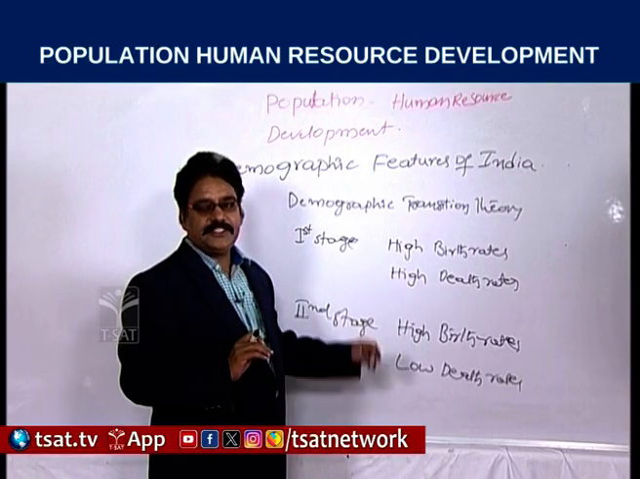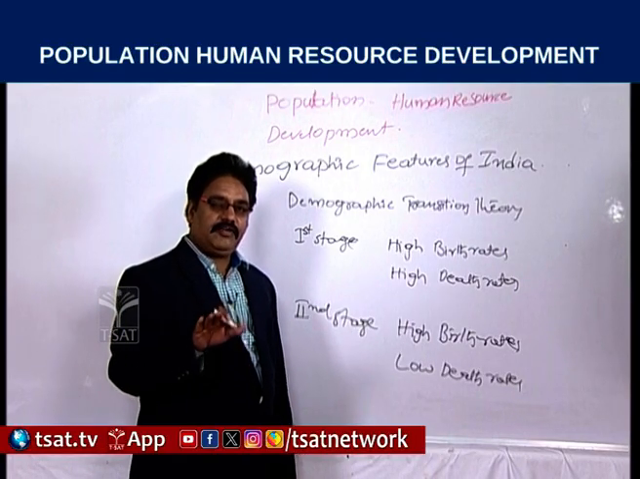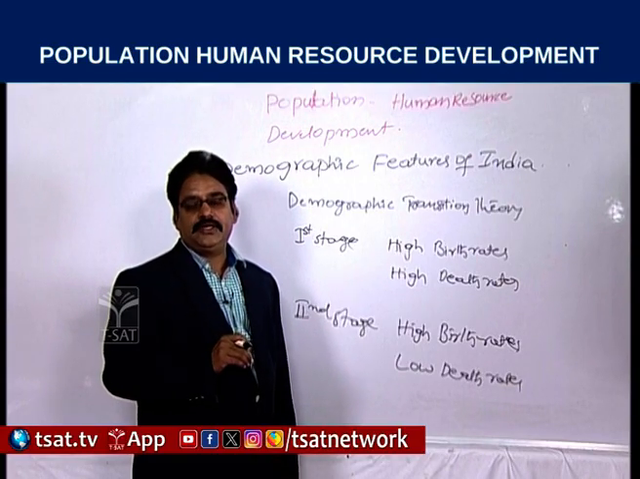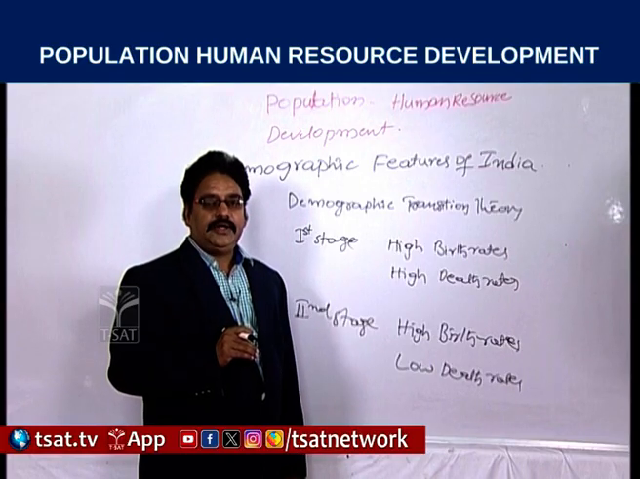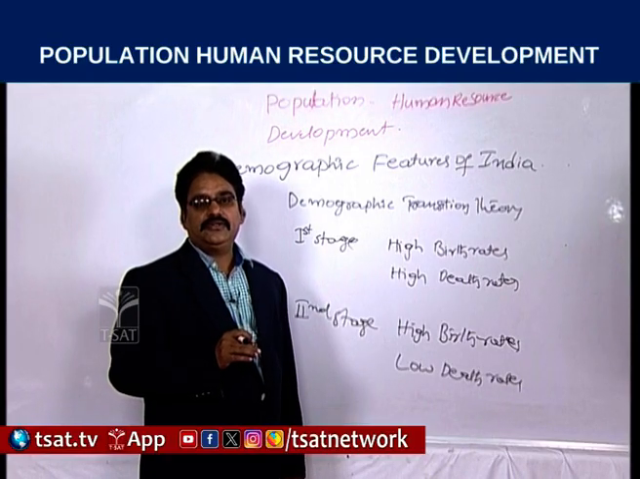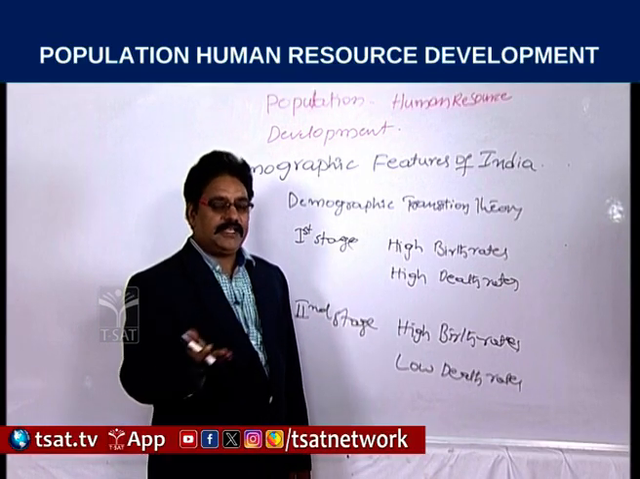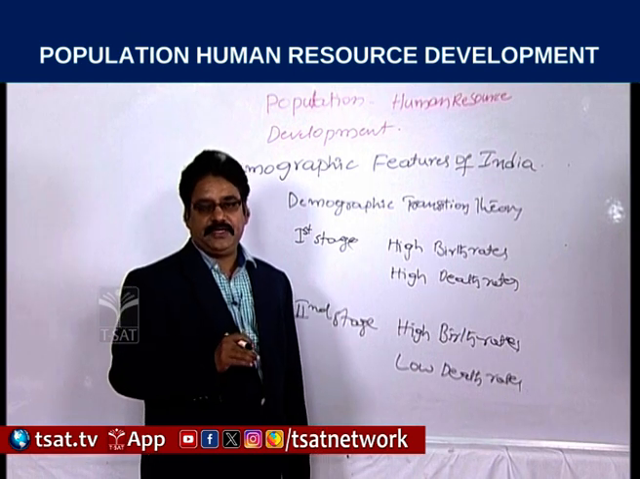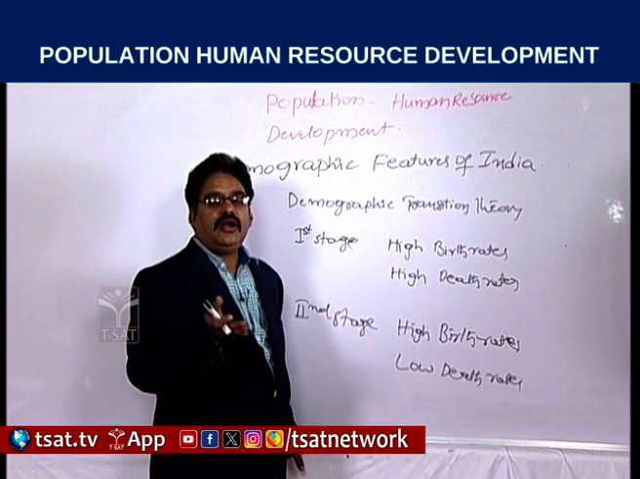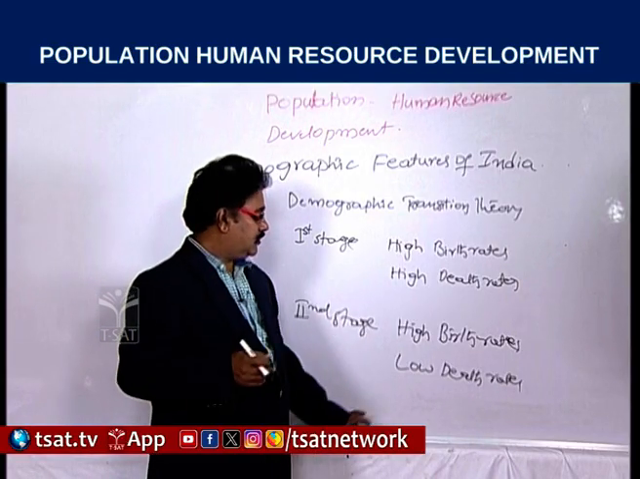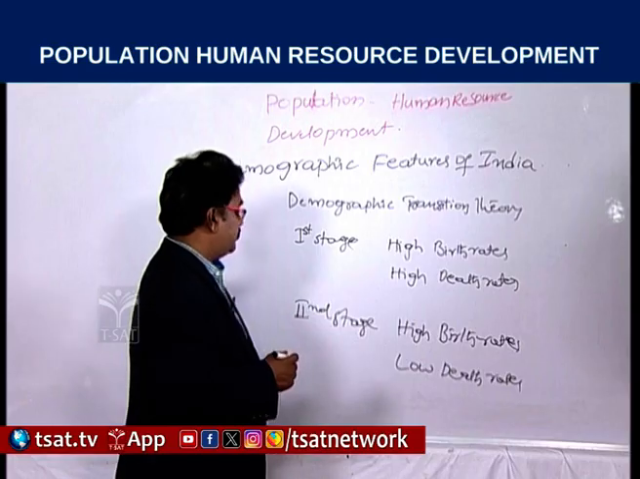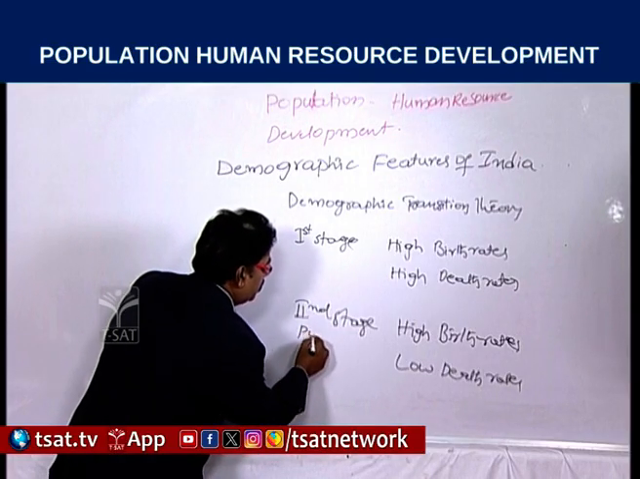and is in the process of developing. In the process of developing, they provided some facilities, they controlled epidemics and provided health facilities to the people. So the death rate has declined considerably. But the high birth rates have not declined as much as the death rates have. So in this second stage, we observe population explosion.